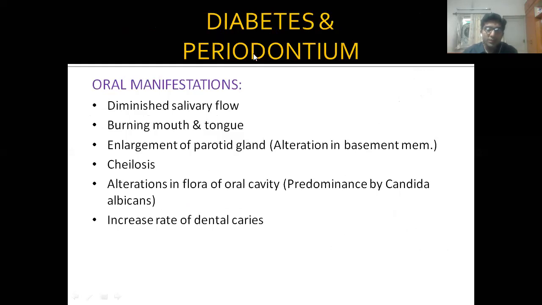Now, how is diabetes linked to periodontium? Oral manifestations are diminished salivary flow, burning mouth and tongue, and there is enlargement of the parotid gland, cheilosis, and alterations in the flora of the oral cavity. What does alterations in oral flora mean? That means the qualitative changes in microorganisms are more as compared to the quantitative changes. It is predominantly by Candida albicans, with an increased rate of dental caries. But these two things, diminished salivary flow and burning mouth and tongue, are the main oral manifestations of diabetes.